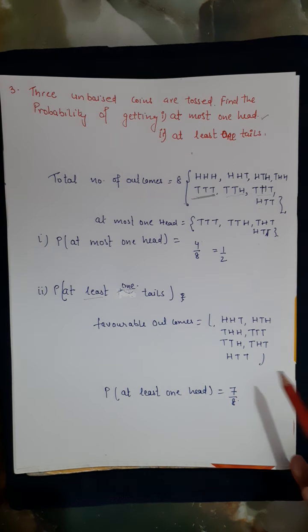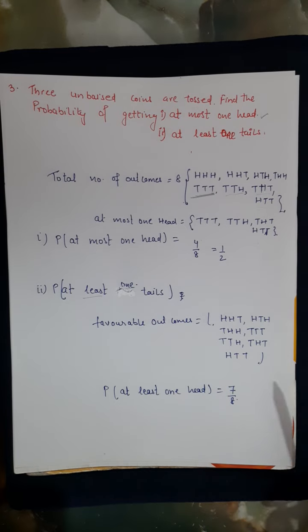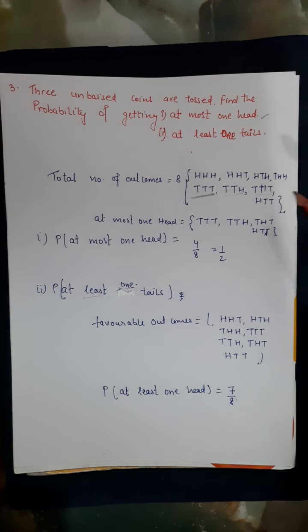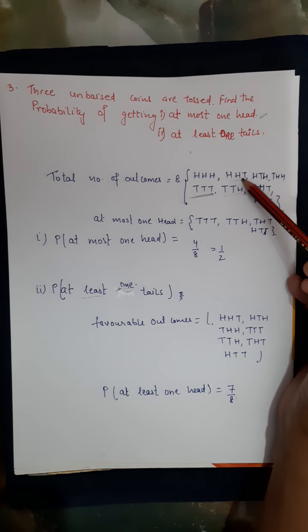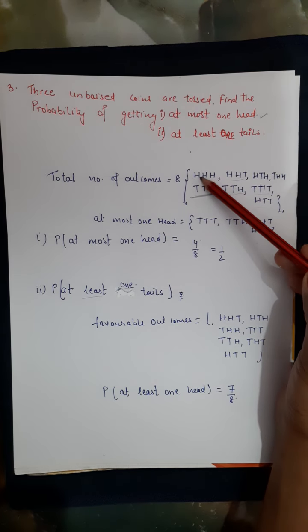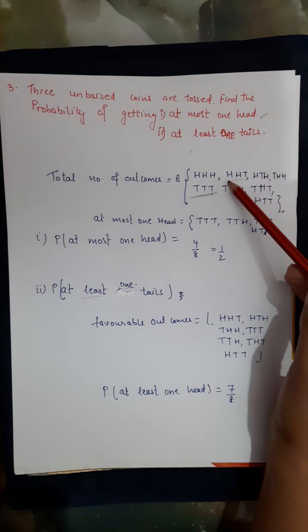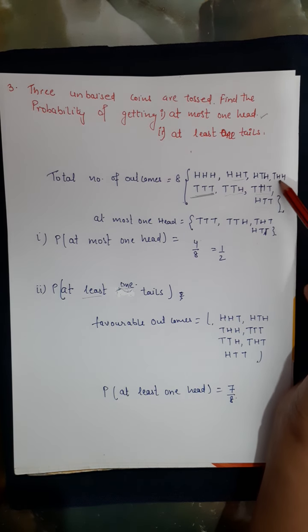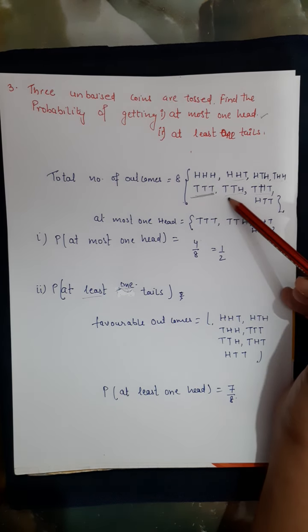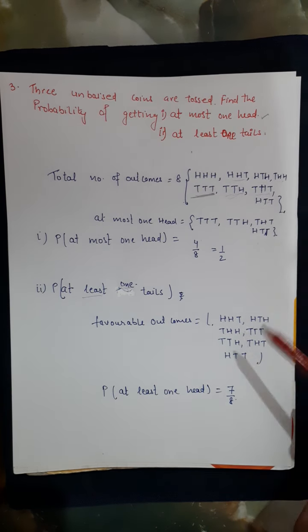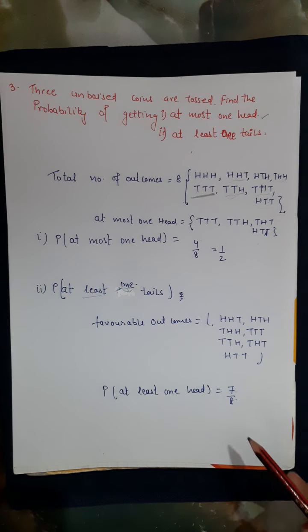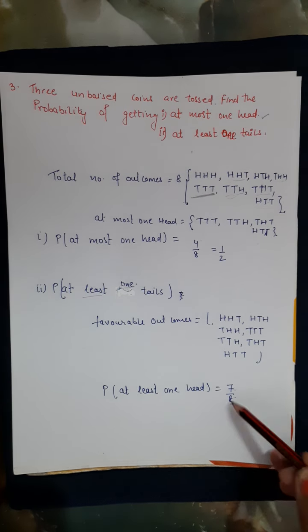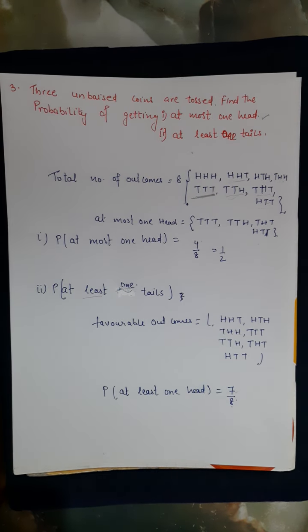So favorable outcomes in case of at least one tail: there is no tail in the first case, है ना, so we will leave this. At least one tail, at least one tail, at least one tail. Two tails are there. So all the cases will be considered. So outcomes in favor are 7 and total outcomes are 8. So our answer will be 7 upon 8.